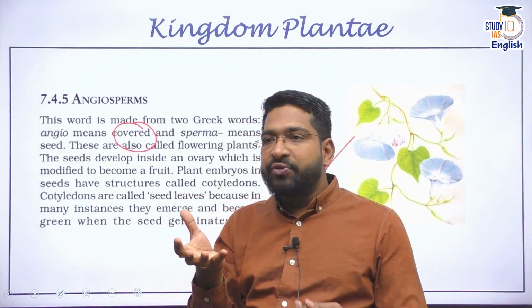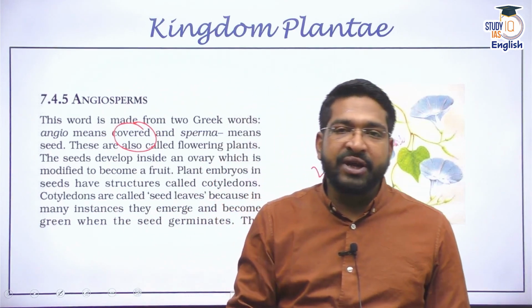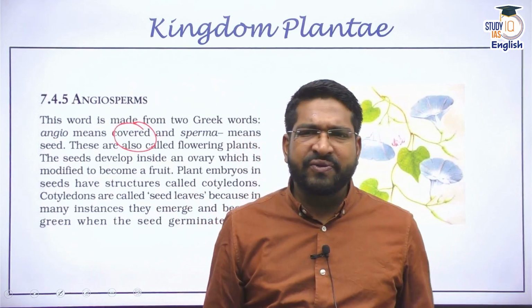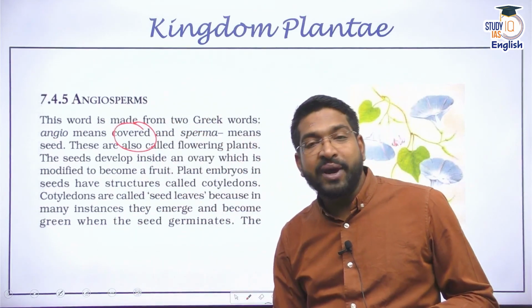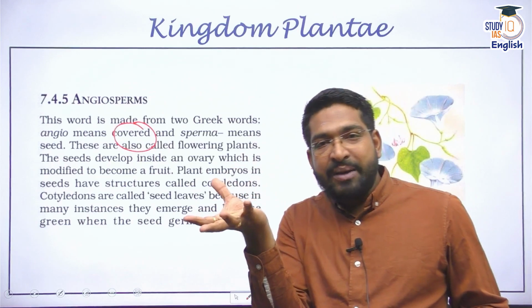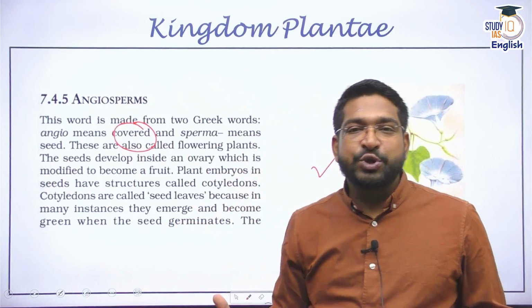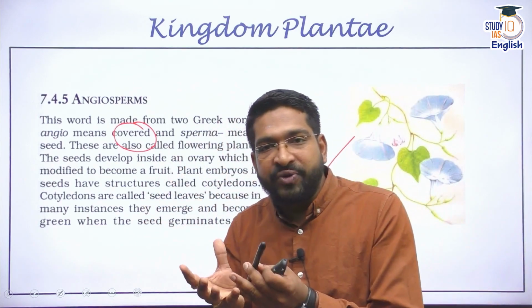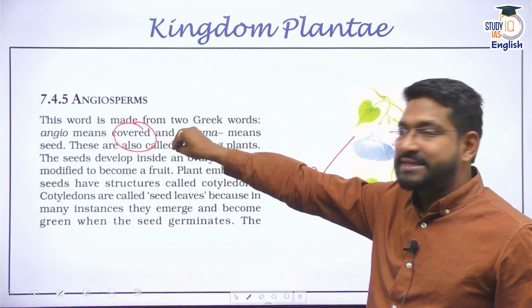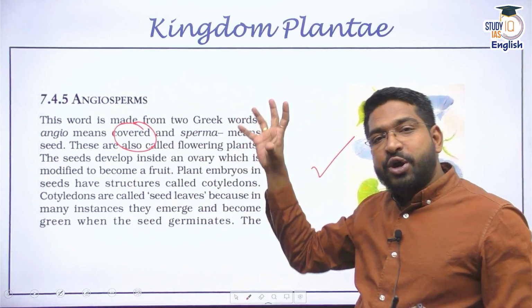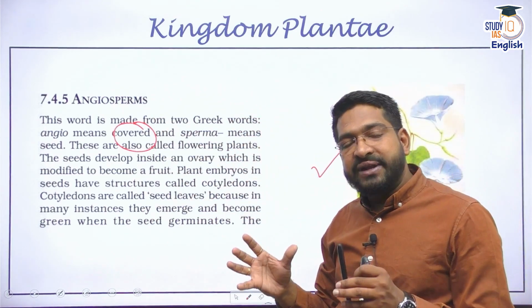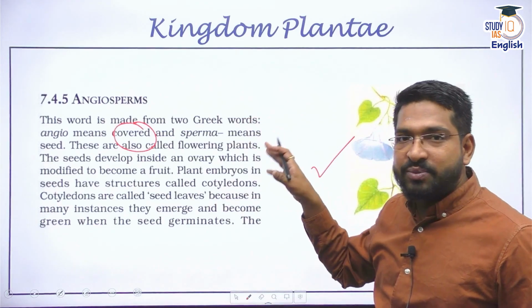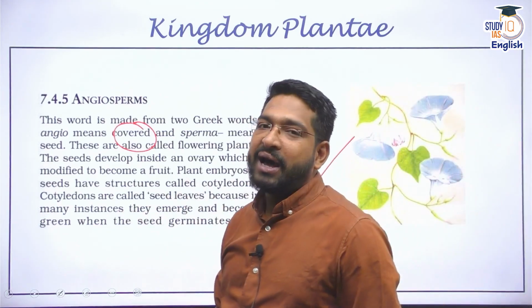Talk about any kind of food grains, right? Talk about wheat, talk about rice, talk about any chickpea, Bengal gram, etc. Any kind of gram. Those are all angiosperms. Why? Because first the flower will come and then the fruit is going to be formed. And the fruit is basically the mature ovary. Inside that you have seeds. The seed is covered with some sort of a fleshy part or some sort of protective layer. Those are called angiosperms. Majority of the plants that you observe in your day-to-day life are angiosperms.